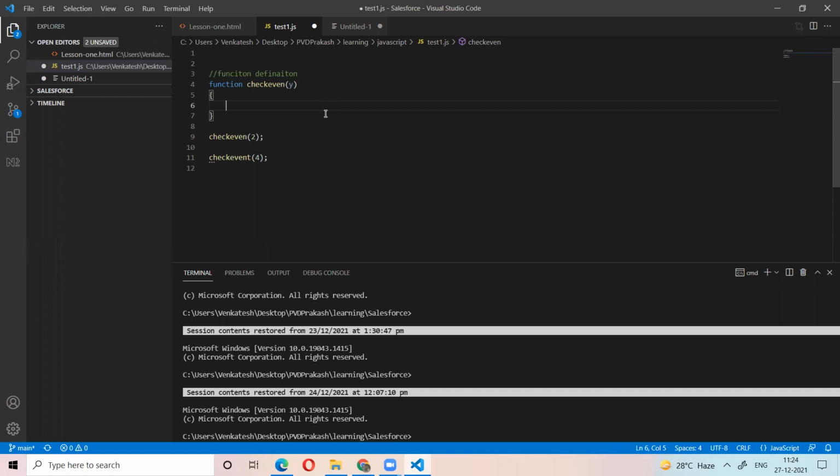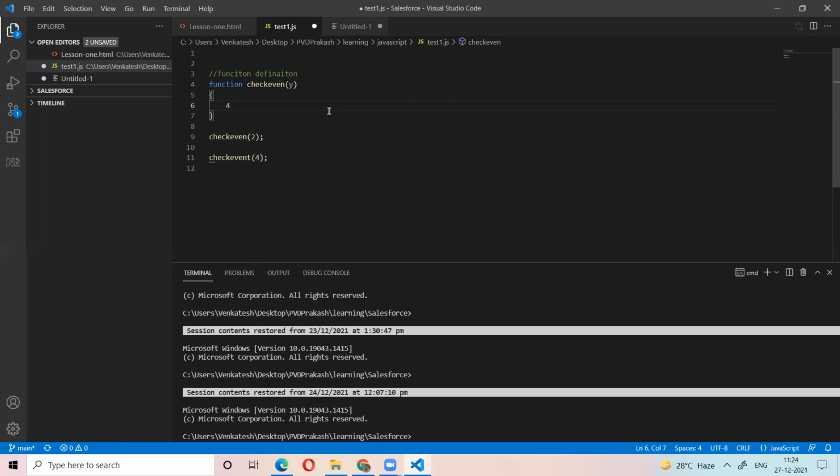How to check? For example, you have the number 4. How do you tell whether 4 is an even number or not?